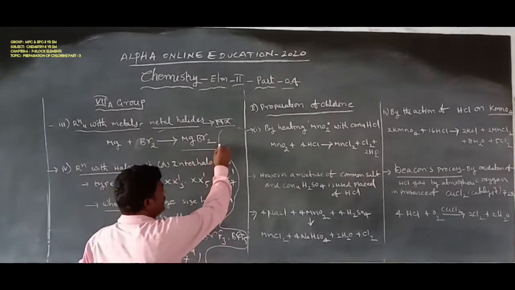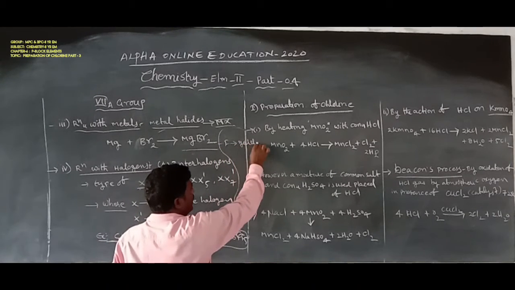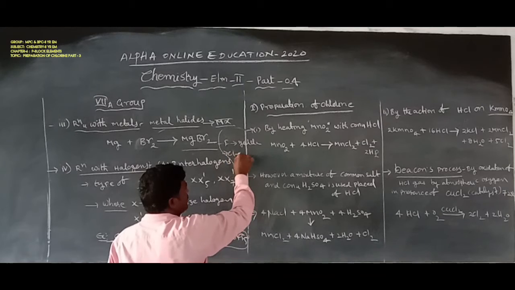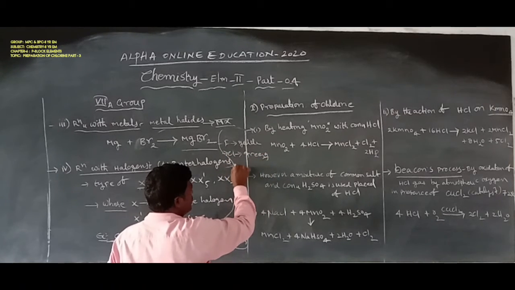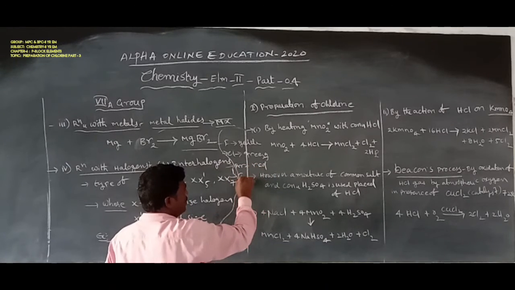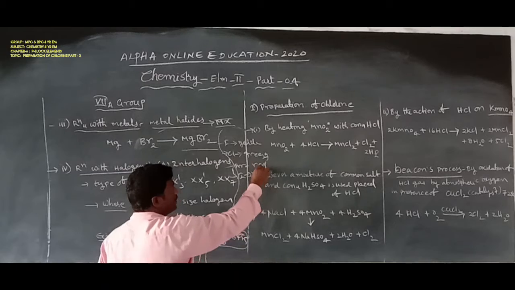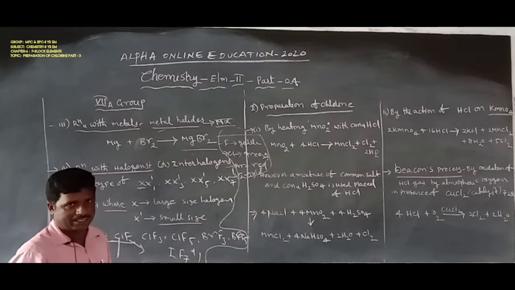For example, fluorine exhibits yellow color. Chlorine exhibits greenish yellow color. Bromine is red. Iodine is violet. That is the color properties of the group 7A elements or halogen elements.